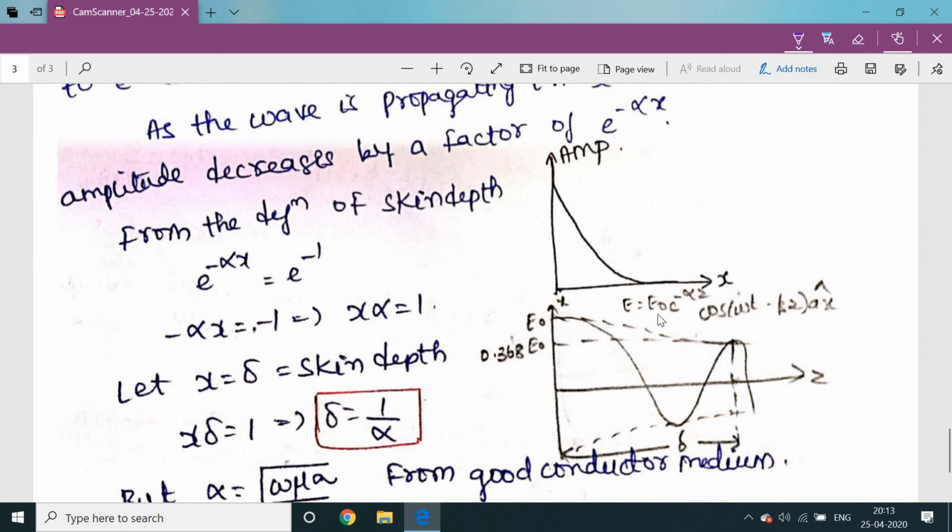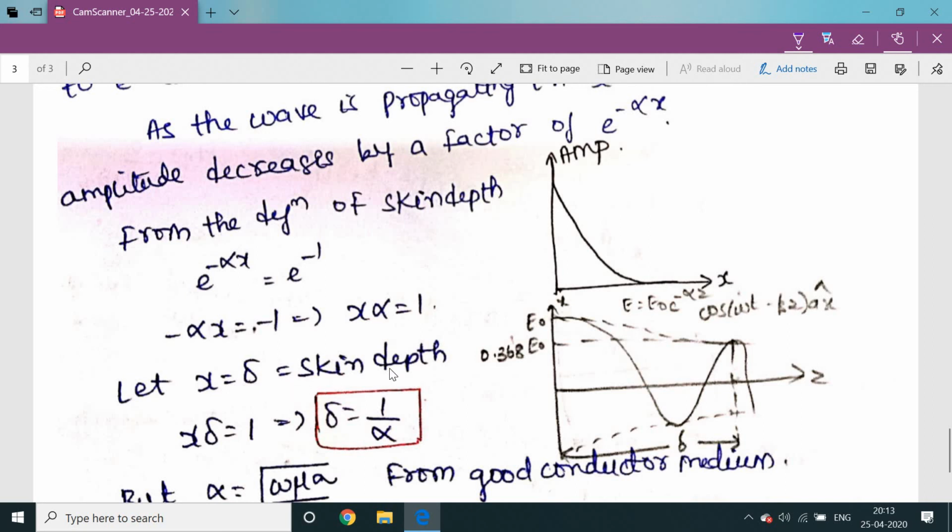As the amplitude is decreasing by a factor of e power minus alpha x, it is apparent that at a distance x which makes alpha x equal to 1, the amplitude is only 1 by e times. That is the reason e power minus alpha x is equal to e power minus 1. So minus alpha x is equal to minus 1, so x alpha is equal to 1.